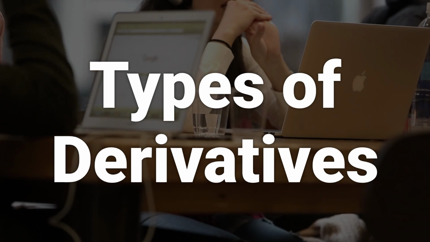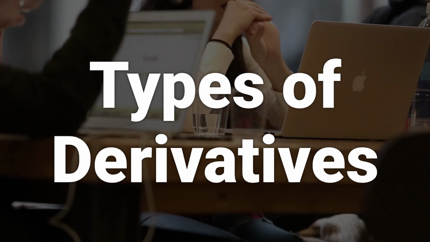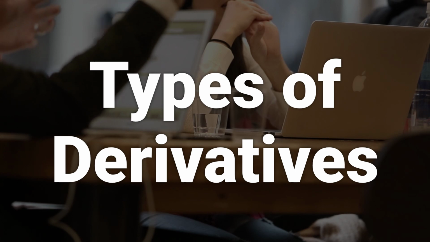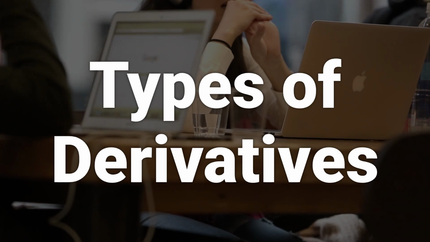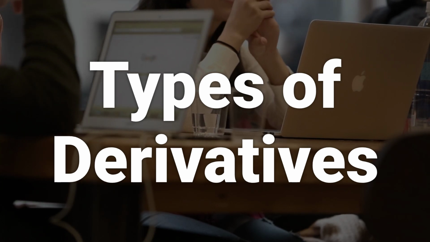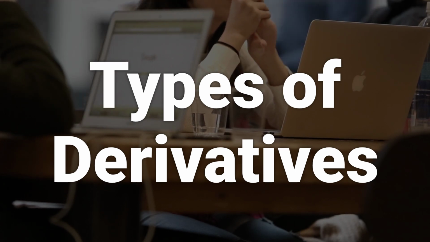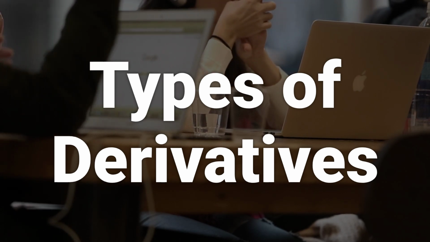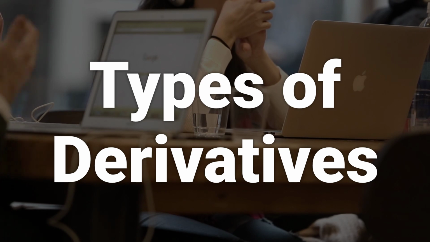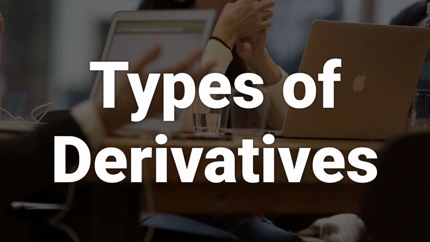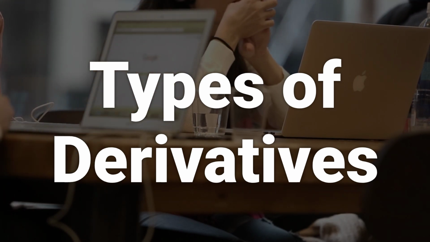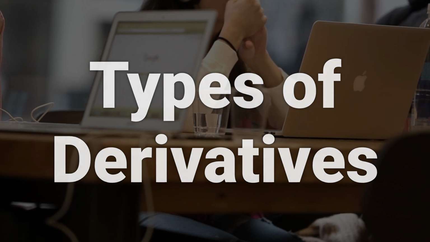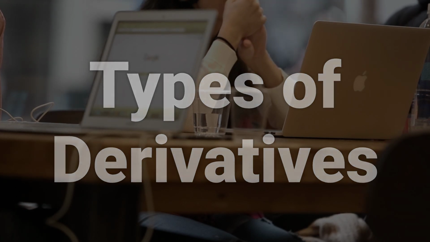There are two classes of derivative products, lock and option. Lock products, such as futures, forwards, or swaps, bind the respective parties from the outset to the agreed-upon terms over the life of the contract. Option products, such as stock options, offer the holder the right, but not the obligation, to buy or sell the underlying asset or security at a specific price on or before the option's expiration date.